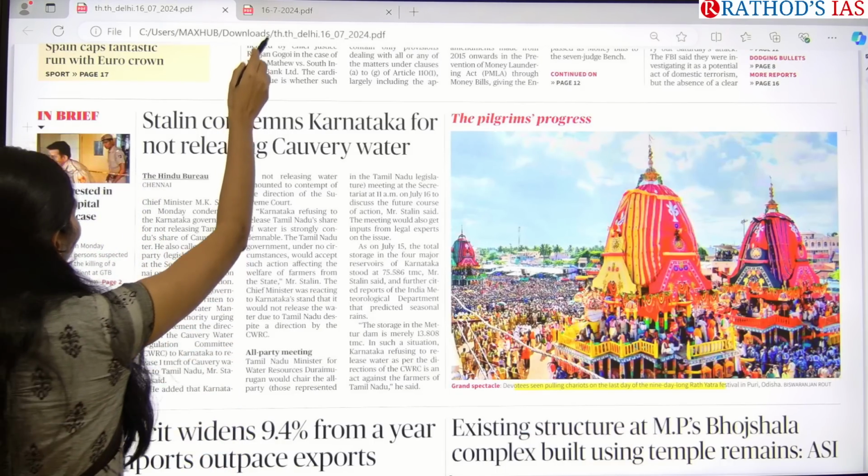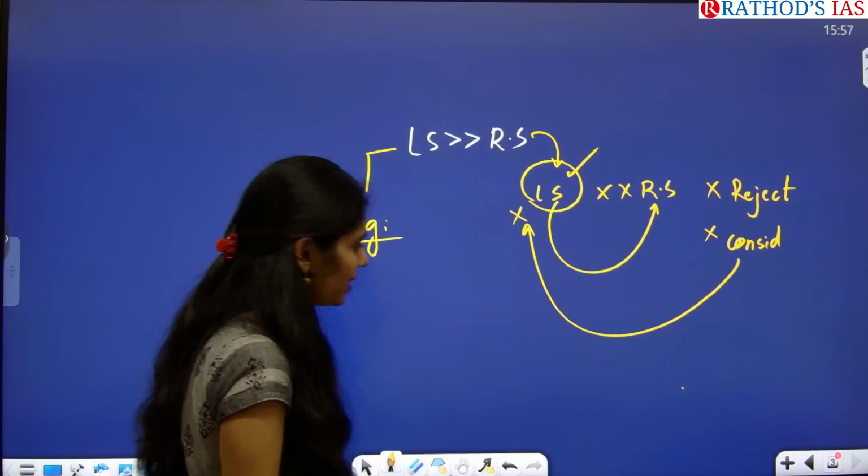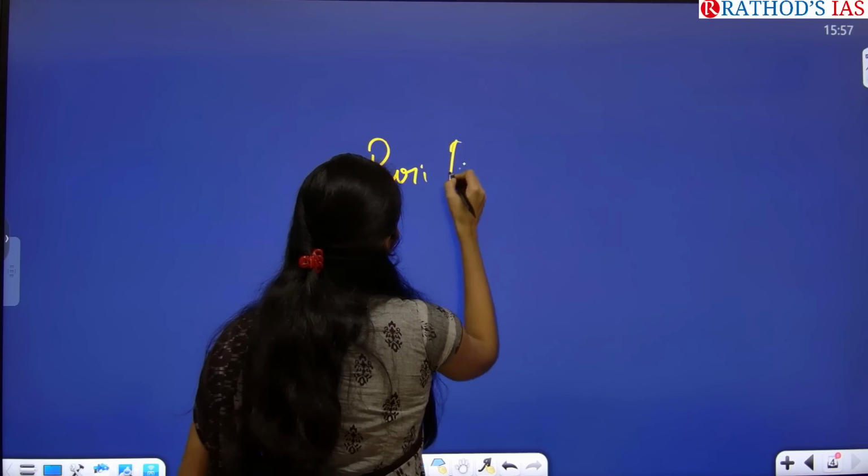Okay, so let us see the facts, and this topic is important from which subject? Puri Rath Yatra. In which state?